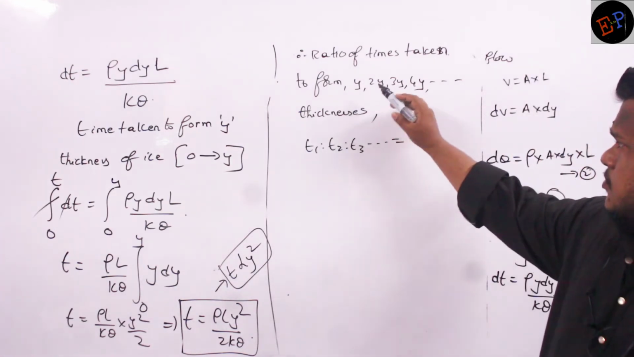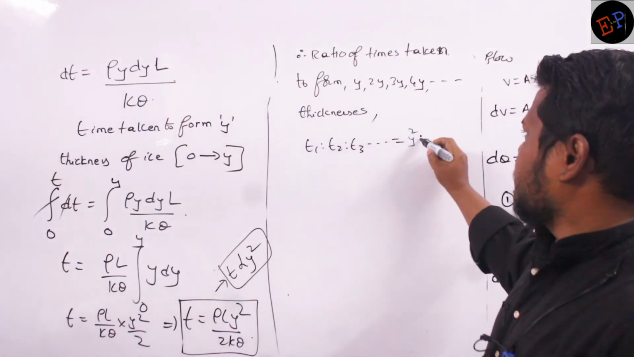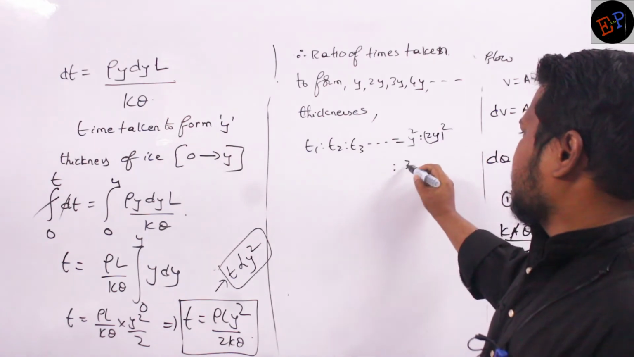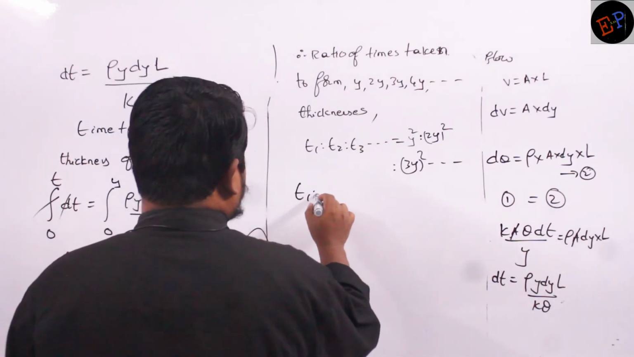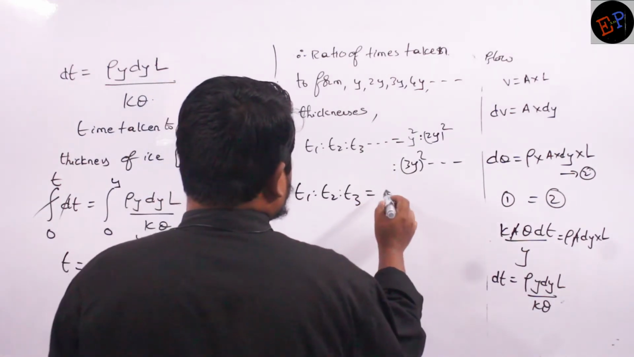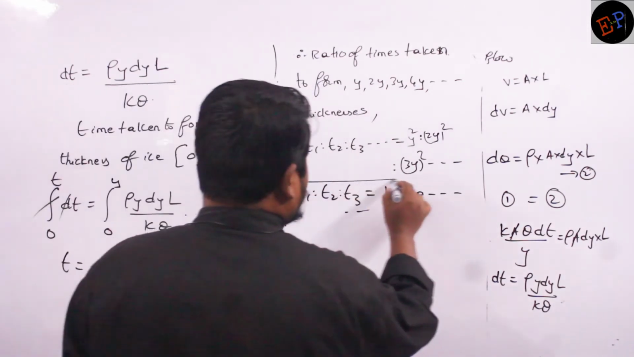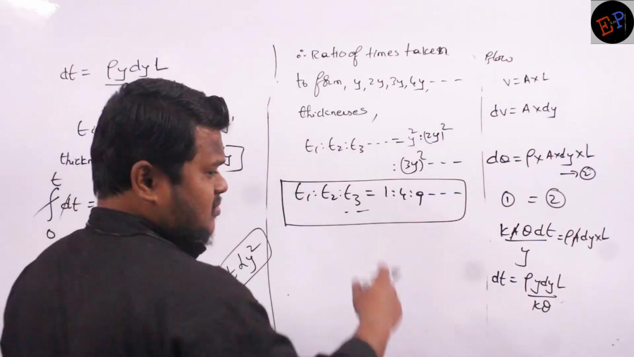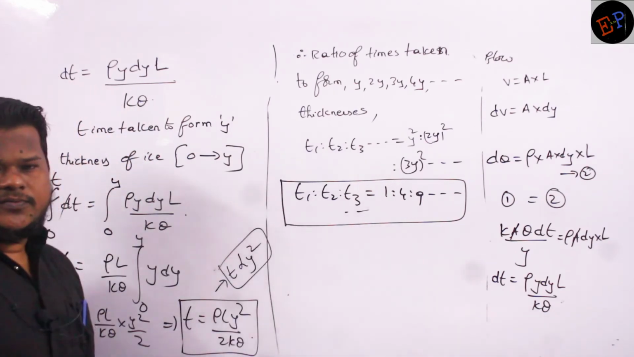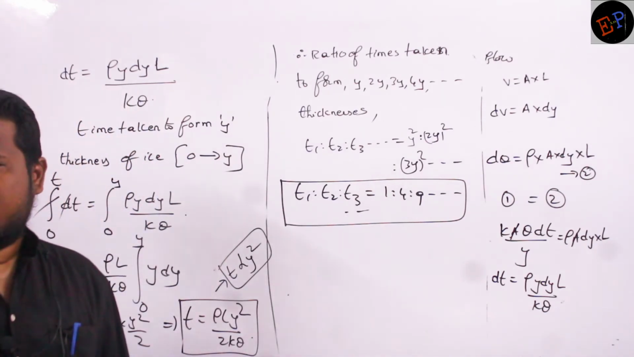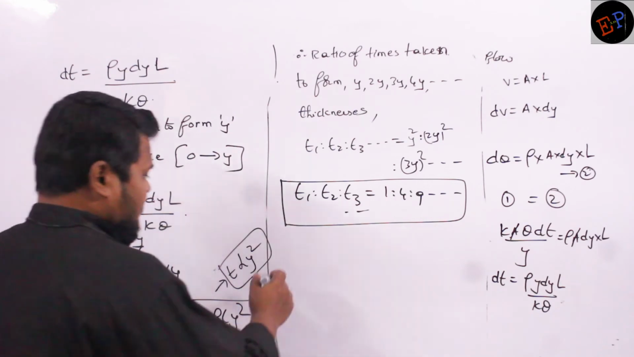So therefore, to form y, 2y, 3y, 4y thicknesses of ice, what is the time taken? It will be equal to y square is to 2y whole square is to 3y whole square. I can write like this. All y values get cancelled, so what is the ratio of times taken? t1 is to t2 is to t3 is equal to 1 is to 4 is to 9, and it goes on like this. Okay. So this will be the ratio of times taken to form y thickness, next double thickness, 2y, 3y, 4y, like this. Are you able to understand? So it is in the ratio of 1 is to 4 is to 9 is to 16 is to 25, like this the ratio will go on. Understood? Okay.